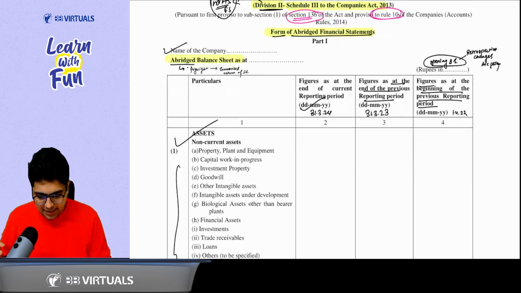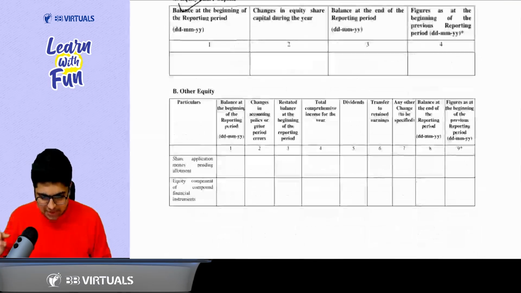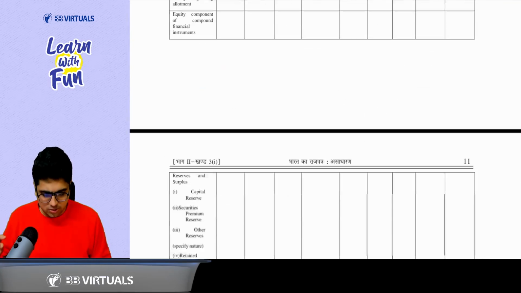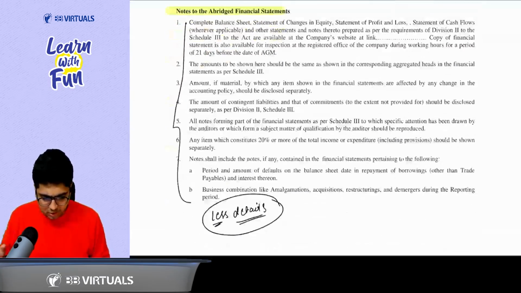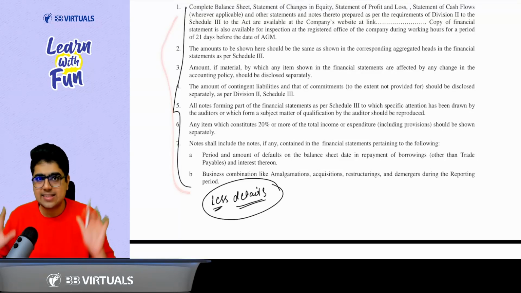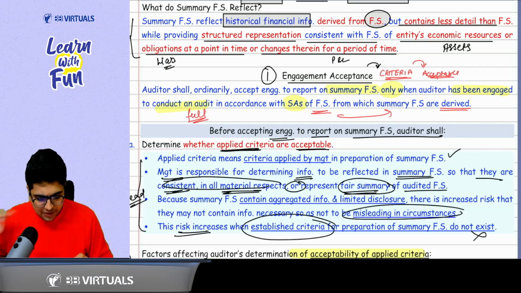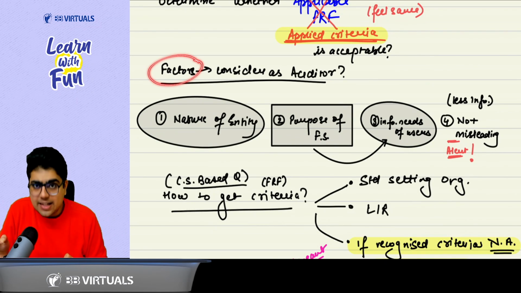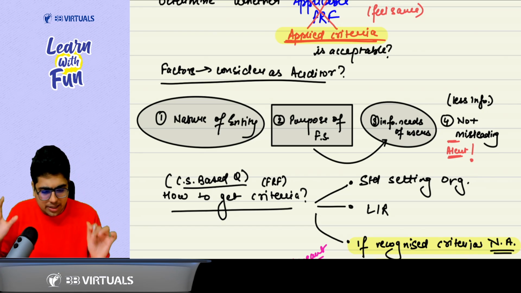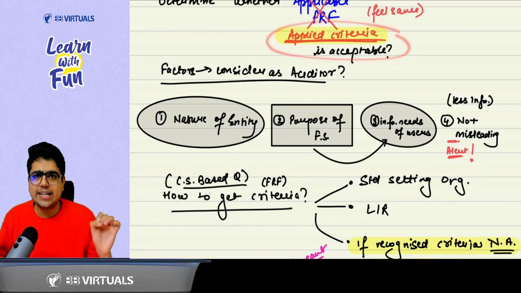So you can see the normal balance sheet is there, then normal notes to accounts are there, and the normal P&L is there, and in the notes to accounts or disclosures you can see less information and less details are there. So the first question that ICAI can ask you is: what are the factors that you will consider as an auditor to determine whether the applied criteria is acceptable?